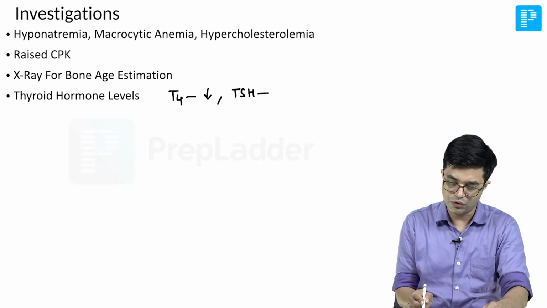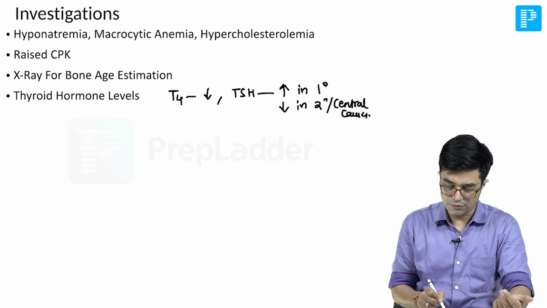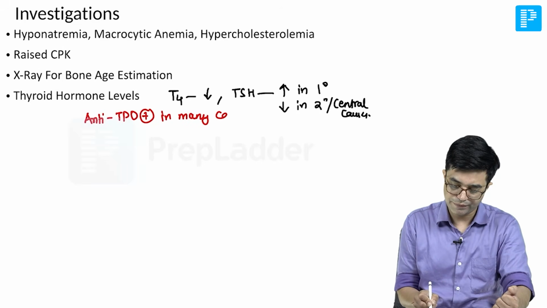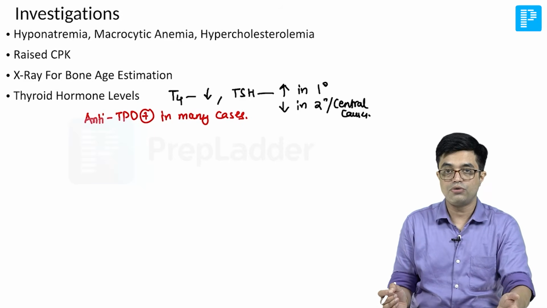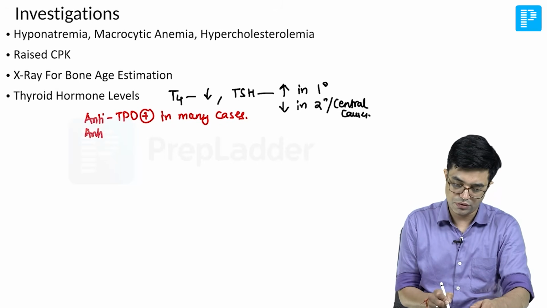TSH levels will be found to be high in primary causes and low in secondary causes, also called central causes. In addition, because autoimmune causes are most common, anti-TPO is often found to be positive in many autoimmune patients. If anti-TPO is not present, you also need to check for anti-thyroglobulin antibody levels. So anti-thyroglobulin also you will need to do.